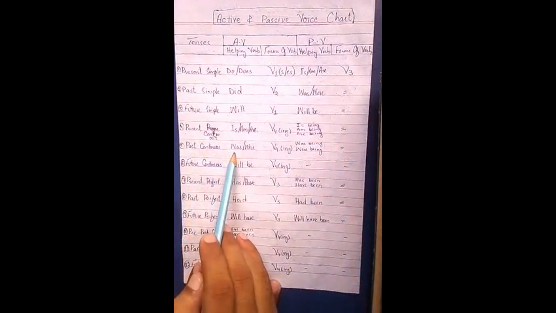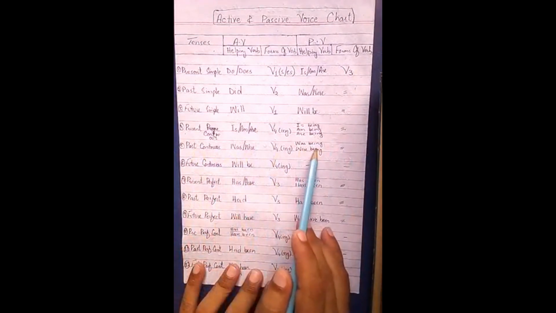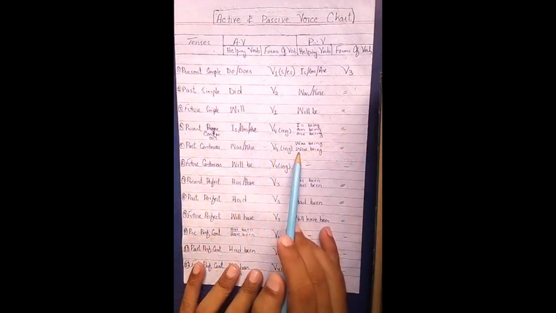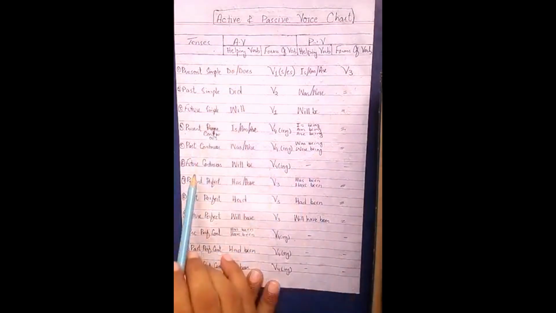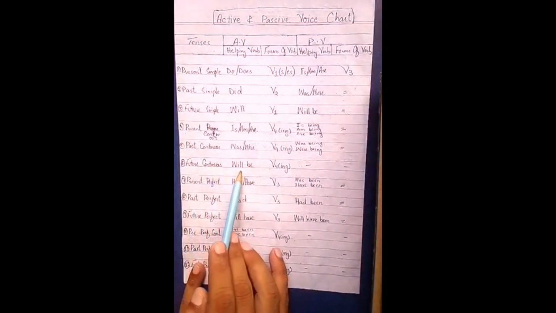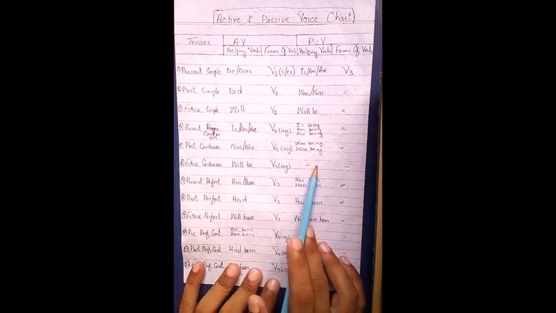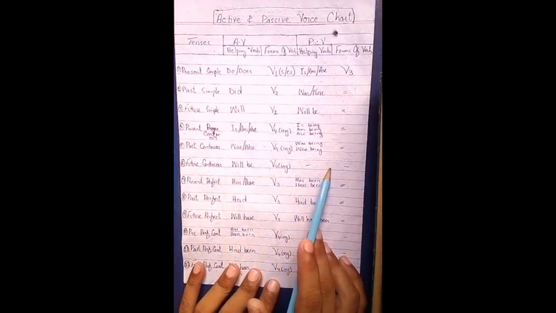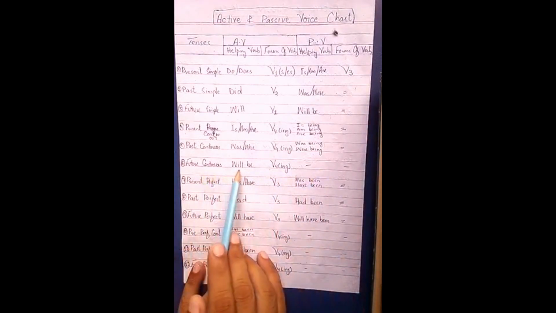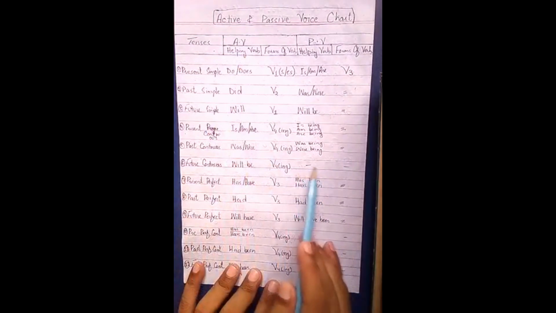In past continuous we use the helping verbs was and were with the verb fourth form, and in passive voice we use was being and were being with the verb third form. But in the active voice of future continuous we use the helping verb will be and the verb fourth form, but there is no passive voice of future continuous. So we cannot convert future continuous active voice into passive voice.